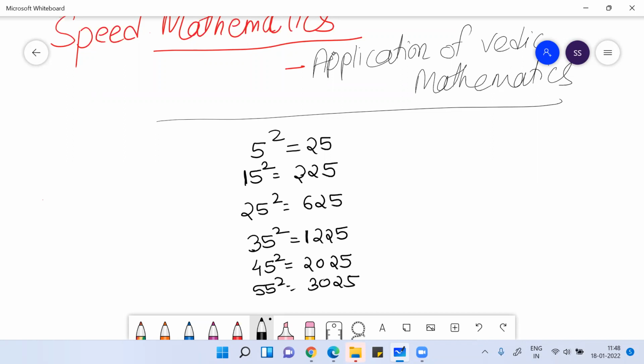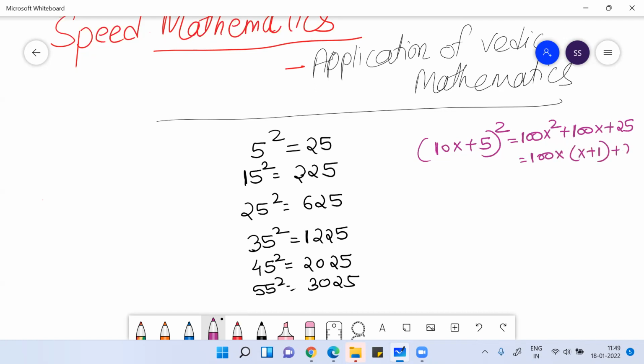Now you would be wondering how I am doing this square. It is very easy. It is an application of a very basic thing in maths: the expansion of (10x plus 5) whole square, meaning (a plus b) whole square. Those who understand (a plus b) whole square know it is a square plus 2ab plus b square. If you take 100x common, it is 100x into (x plus 1) plus 25.